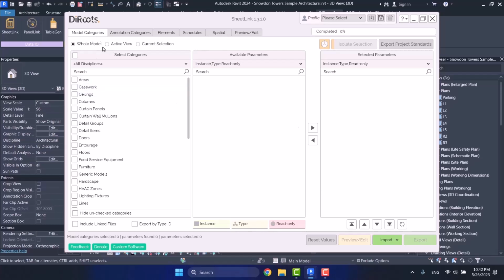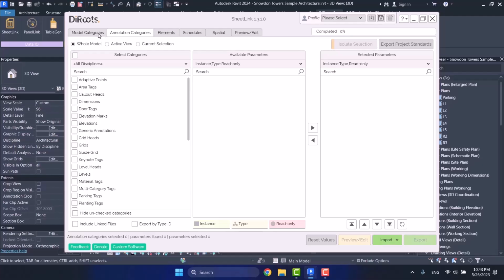We have these model categories. What are model categories? They include all the 3D categories of your project, like floors, furniture, ceilings. We also have them in the VG part of Revit, in the Visibility/Graphics palette. And annotations are two-dimensional categories, like tags, elevations, and grid heads.